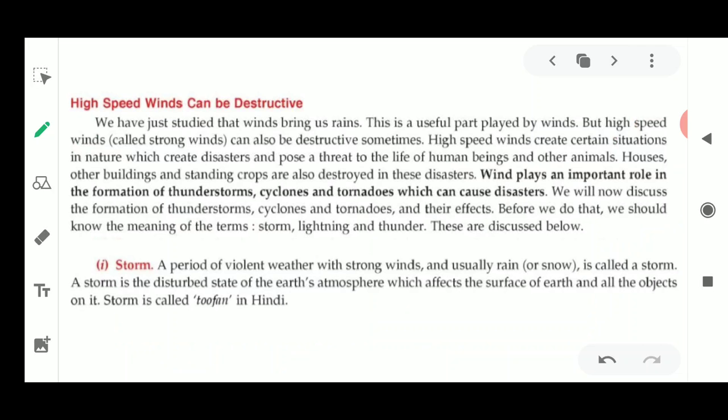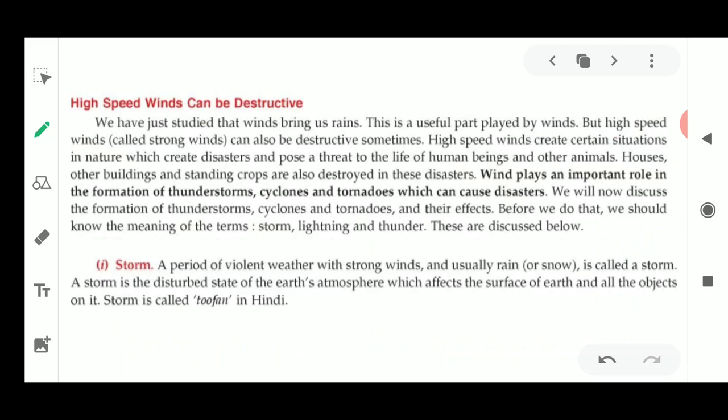Next is that high speed wind can be destructive. Do you understand this, or is it really true that high speed winds are very destructive? And yes, I think it is very destructive. I think you also will be thinking the same thing, that high speed winds can cause destruction.